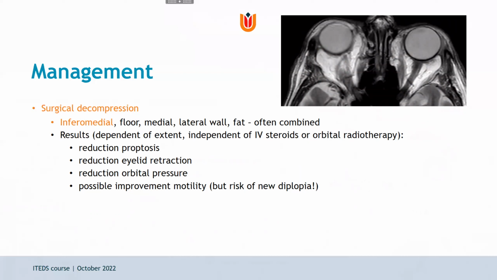The results are independent of the previous use of IV steroids or radiotherapy, but they are dependent on the extent of decompression. So surgical decompression results in a reduction in proptosis, eyelid retraction, and orbital pressure, and possibly improves motility, although there is a risk of new onset diplopia.